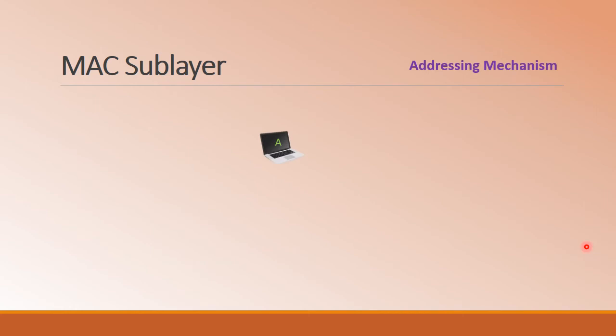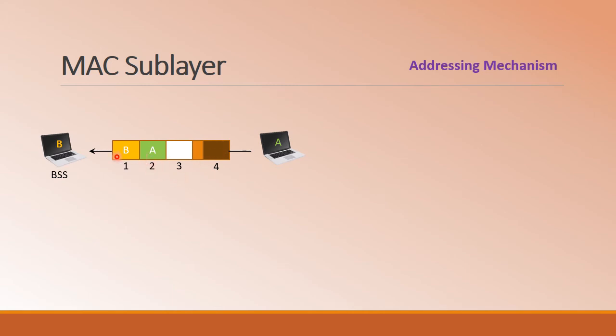Let us look into these cases separately. We'll consider the first case when to DS and from DS is equal to 0, 0. That is, communication is happening inside the BSS. So this is the frame structure we will be dealing with. Here I have address 1, address 2, address 3, then sequence control, then address 4.